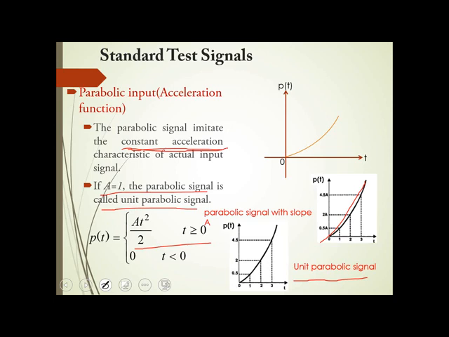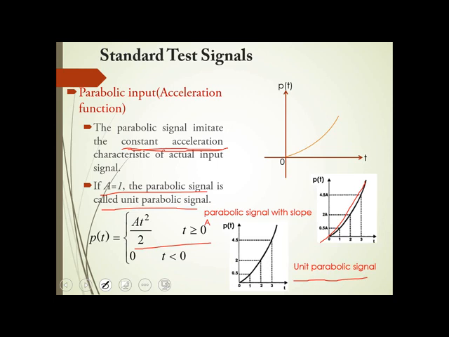So we have seen the time response. It is a sum of transient response and steady state response. Transient response dies out as time tends to infinity. Steady state is the final value achieved by your system.